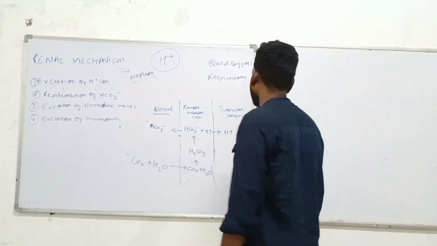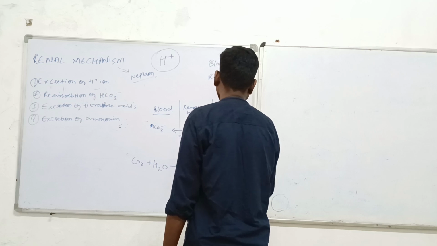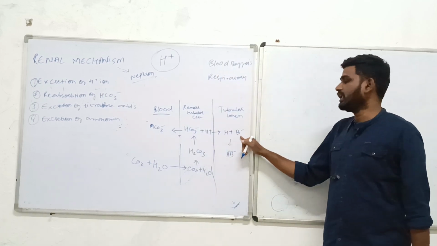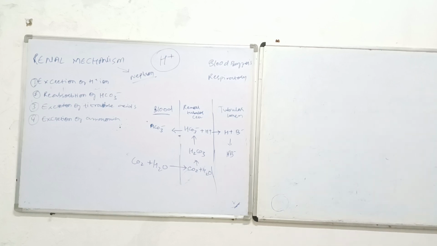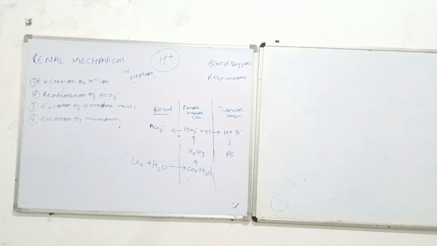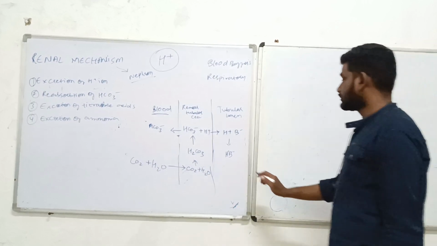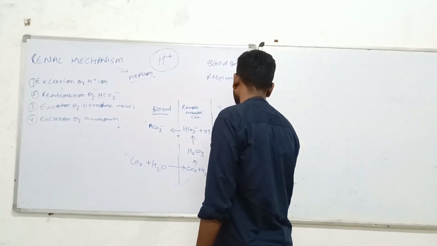From the tubular lumen, they will connect with any kind of base and form H+ plus base. Here the Hb is not representing hemoglobin. It is H plus A plus base, and by that they are going to be excreted out.